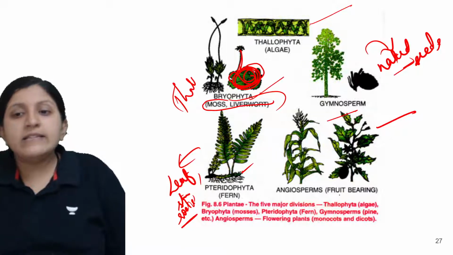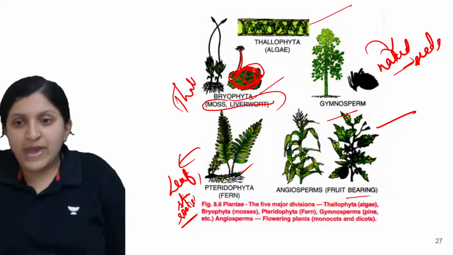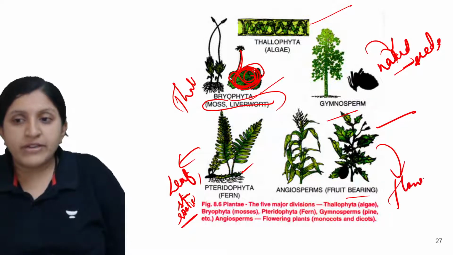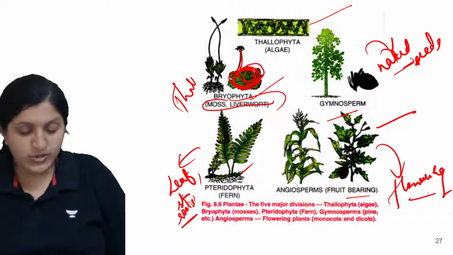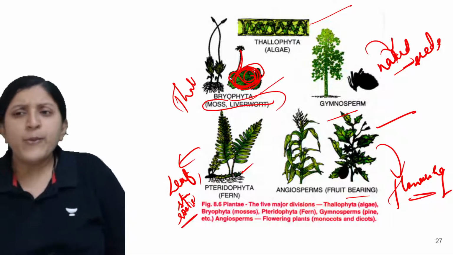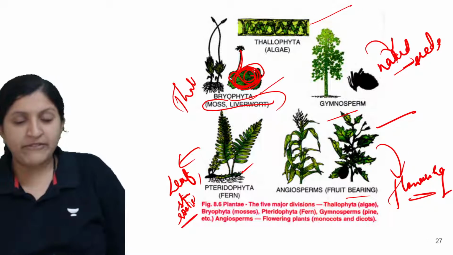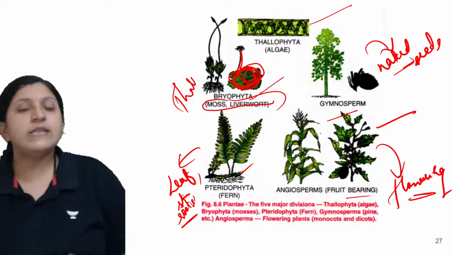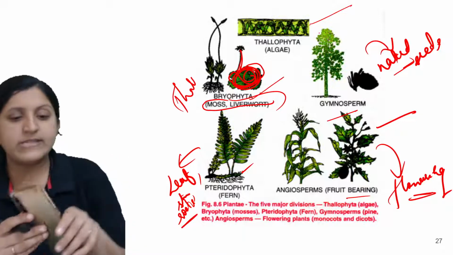Okay, and especially here the fruit bearing ones are mentioned as such. So these are flowering plants. Okay, so angiosperms are flowering plants where without the flower, there is no reproduction occurring. So flower is a must. Where the reproduction occurs, you can see the male and the female gamete will start to combine there.